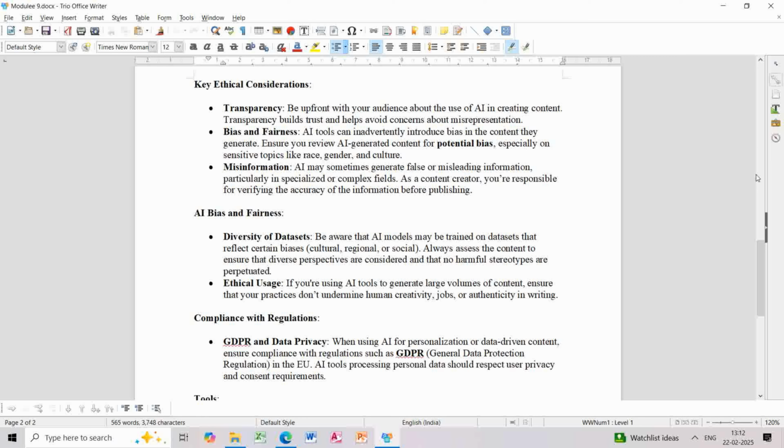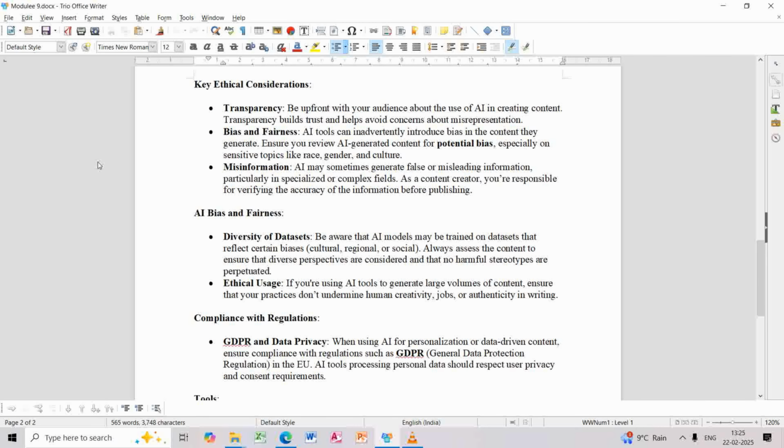That is very important. We must always ensure that there is fairness in our articles, and that all sensitive topics like race, gender, and culture are addressed properly in our blog or article, and there should be no misinformation.